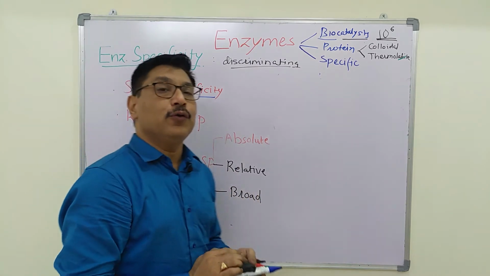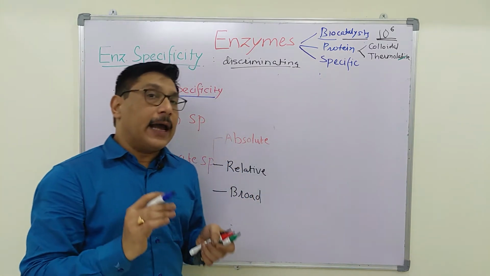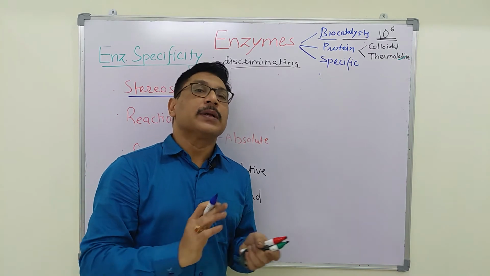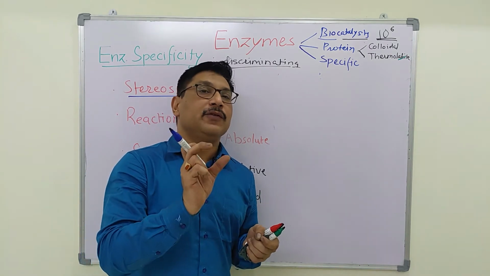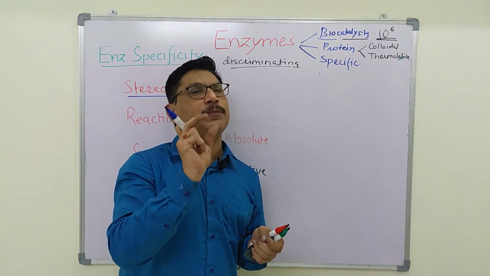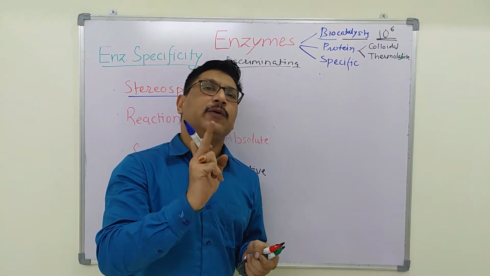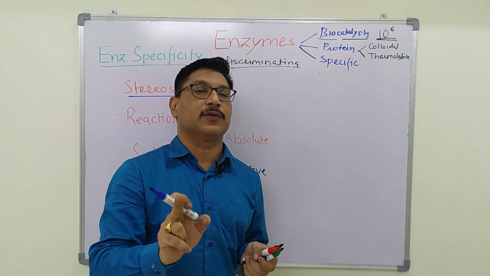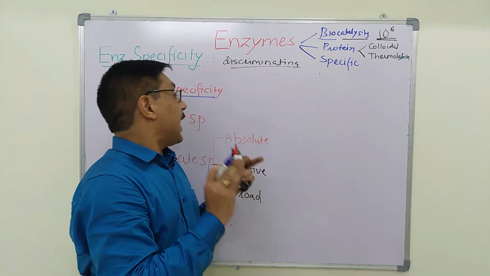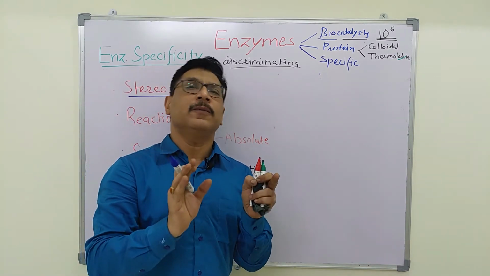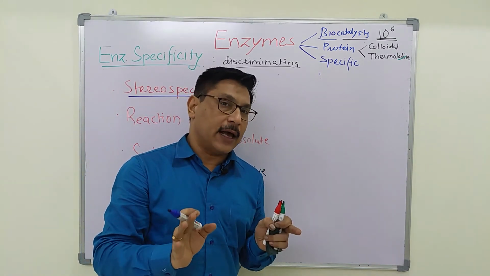So what is absolute substrate specificity? It means the enzyme will identify or discriminate only one particular substrate and no other substrate. There is absolute fidelity between substrate and enzyme.